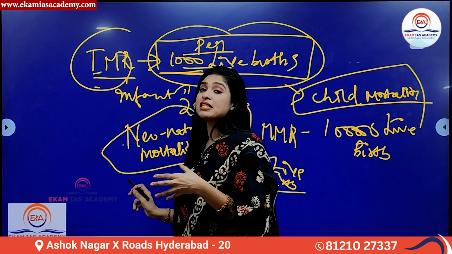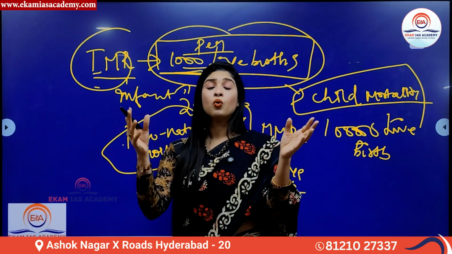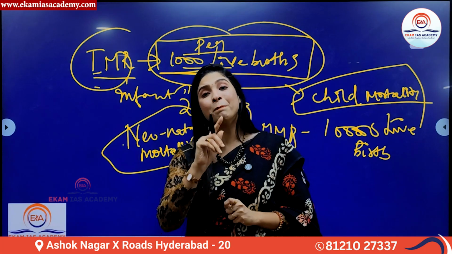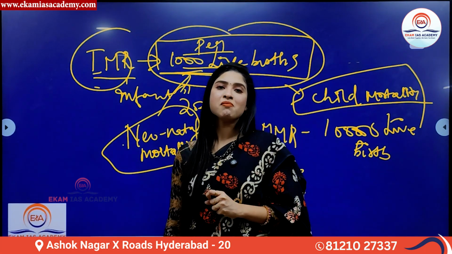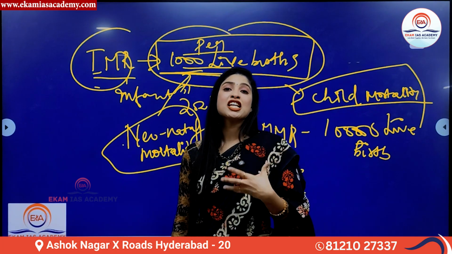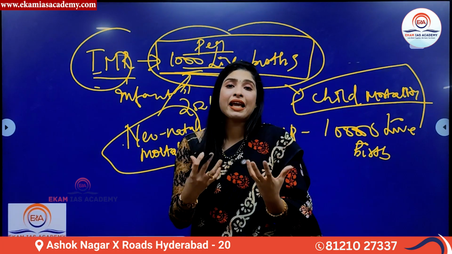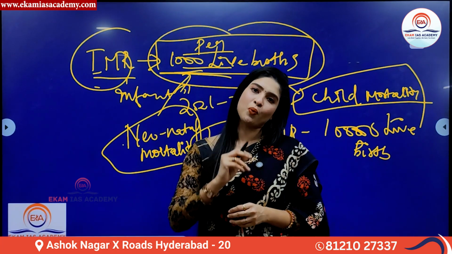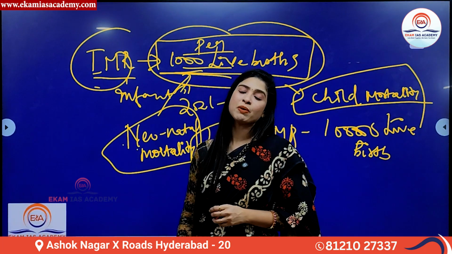Neonatal mortality rate refers to the number of deaths of infants within 28 days, or within 1 month after they are born, per 1,000 live births. This is basically to understand how vulnerable a child is to death within a short span of 28 days or 1 month. For that purpose only, neonatal mortality rate was brought in.